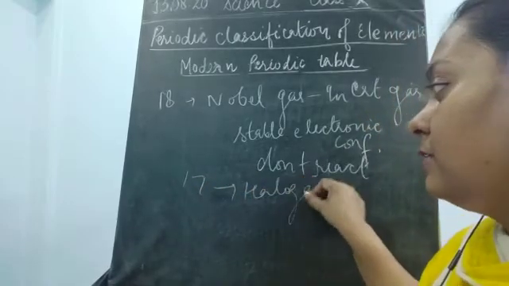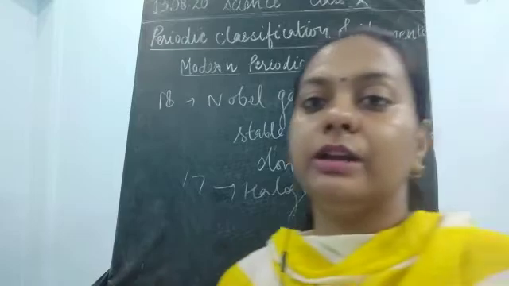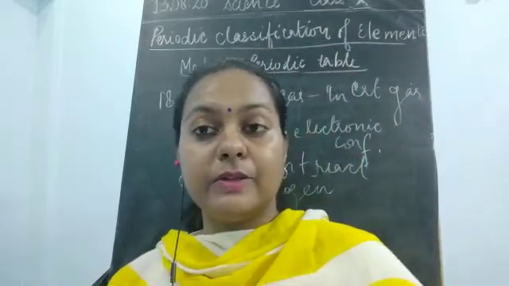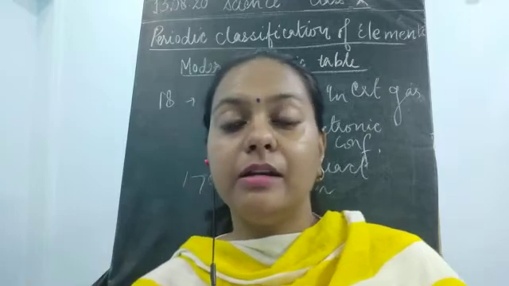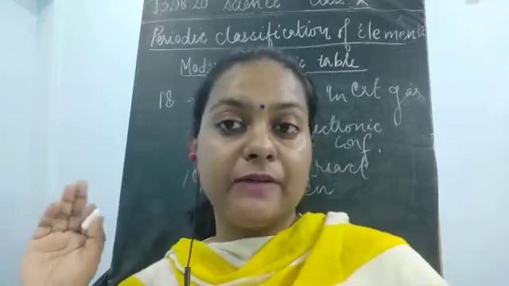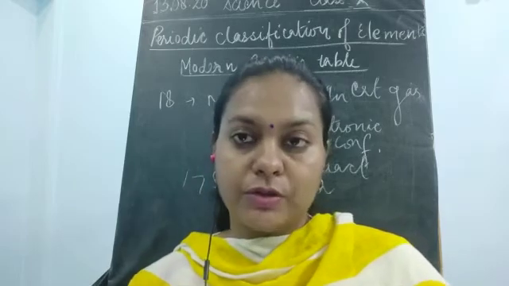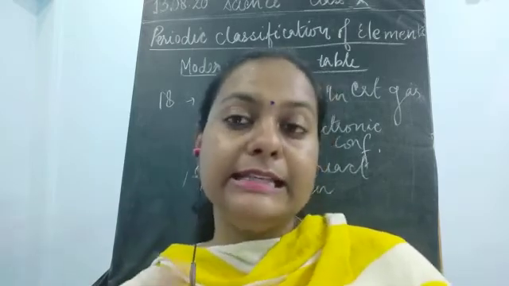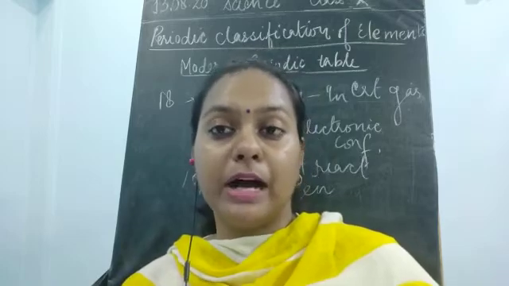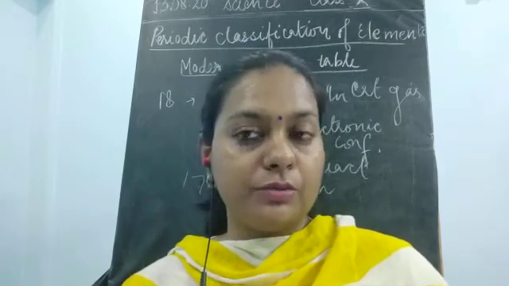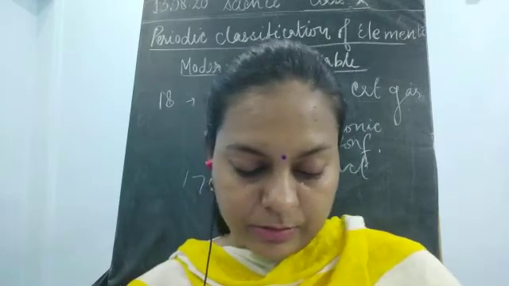Because halogens, like chlorine and fluorine, are elements which have 1 electron less, meaning they have 7 electrons in the valence shell, they are the most reactive ones. They very easily form compounds with elements which can donate 1 electron to this 17th group element.